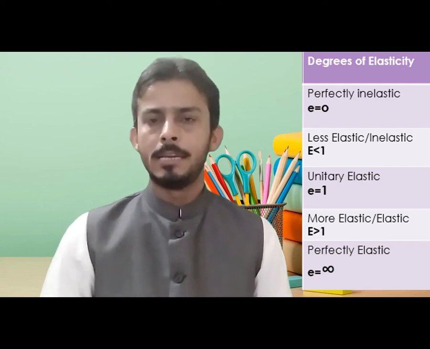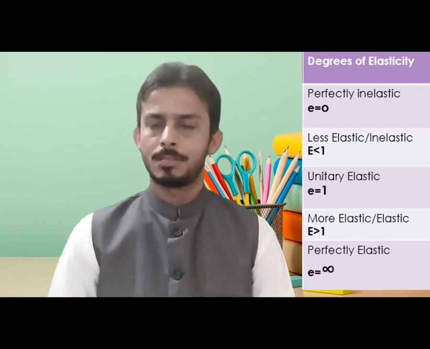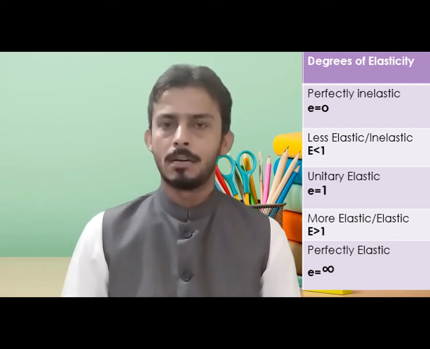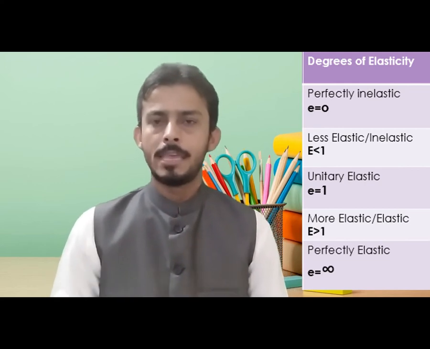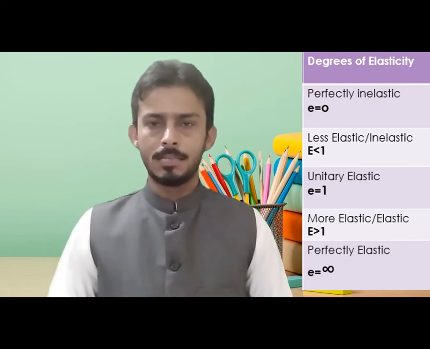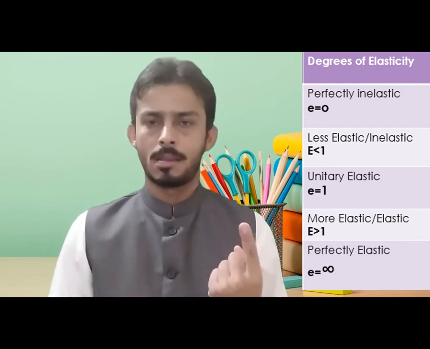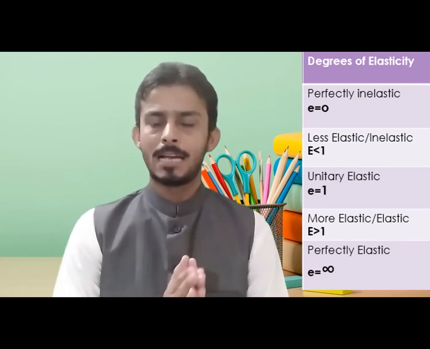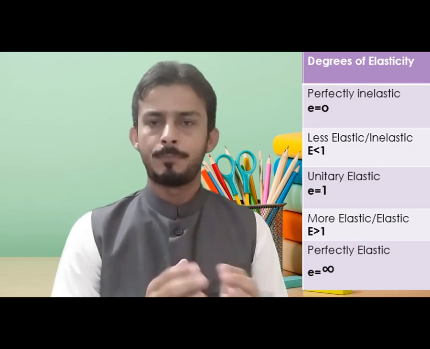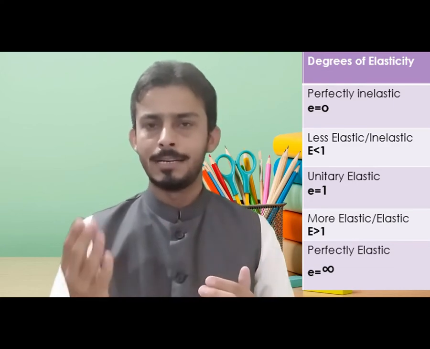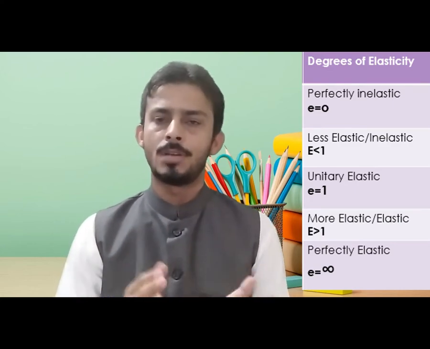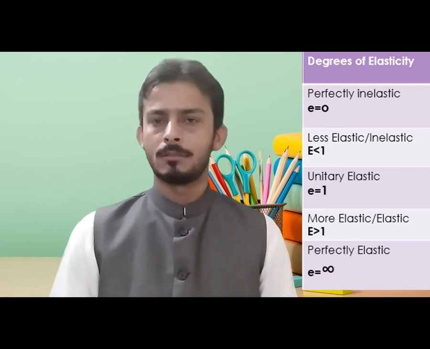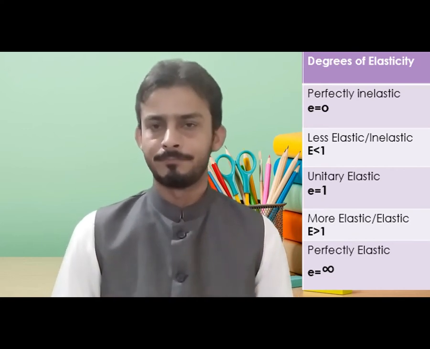The third degree of elasticity is unitary elastic. Unitary simply means equal to 1. When I calculate the elasticity and I get the answer 1, that will be considered unitary elasticity. It means I'm increasing the price by 10%, so the quantity demanded changes by exactly 10%. So I'll get 1 as the answer. That is unitary elastic.